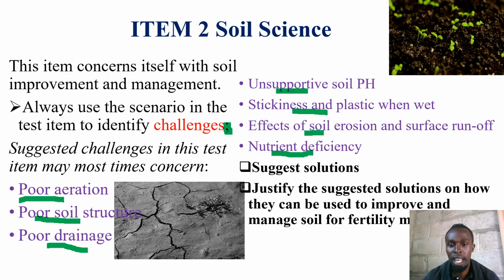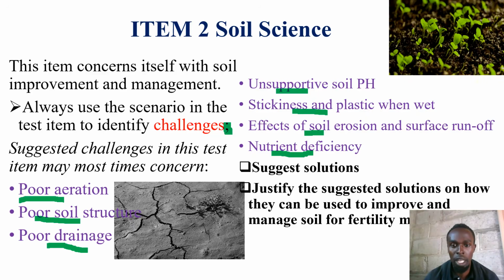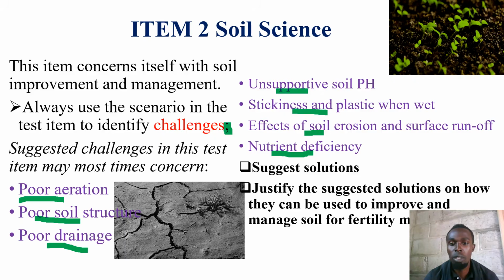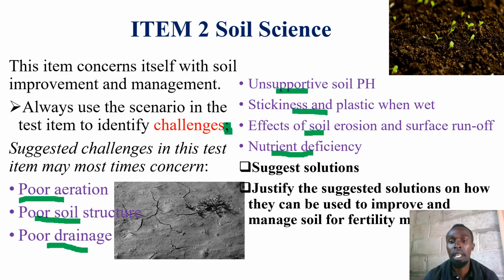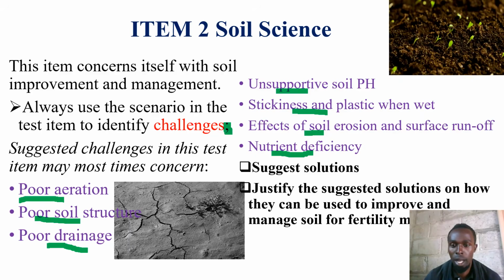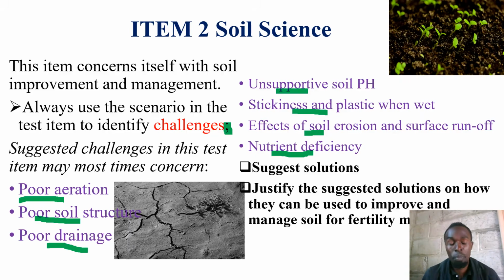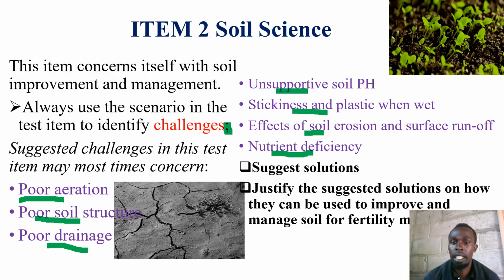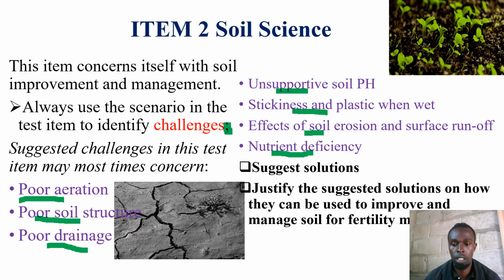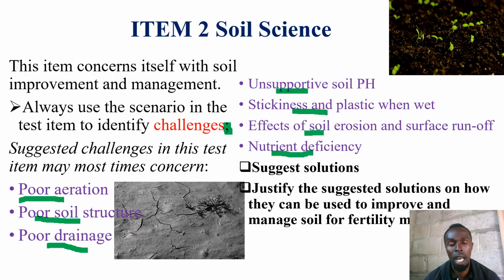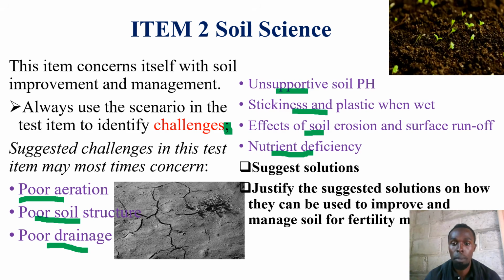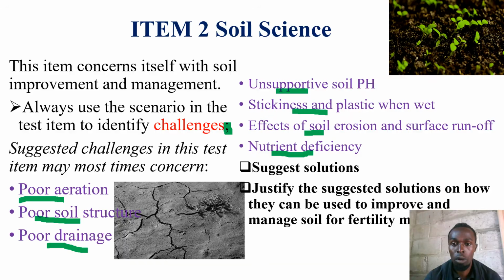constructing terraces, recommend agroforestry. For nutrient deficiency still, and also soil structure, recommend bush fallowing, recommend liming. For stickiness and plasticity, recommend application of organic manures, organic mulches, even deep cultivation, even marling. Yes, mixed soils: mix the different types of soil, silty and clay, to form loam, so that this entire soil is able to support crop growth.